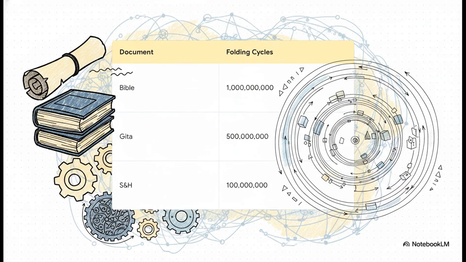And when you apply this whole folding concept to human history, it reveals something incredibly fascinating. The formalization actually treats historical texts as datasets. It's kind of like a massive cosmic game of telephone, but instead of the signal getting messier over time, it actually gets clearer. The more text is interpreted and passed down, accumulating what they call folding cycles, the more its chaotic noise gets eroded away. So texts like the Bible or the Gita boast absolutely massive folding cycles, mathematically proving that truth density actually increases through repetition. How wild is that?